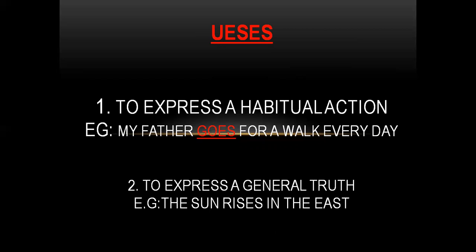Okay. So come back to tense. Tenses are classified into three: present tense, past tense, and future tense. Again, this present tense is classified into four: simple present tense, present continuous tense, present perfect, and present perfect continuous tense. And we are going to learn about the simple present tense.